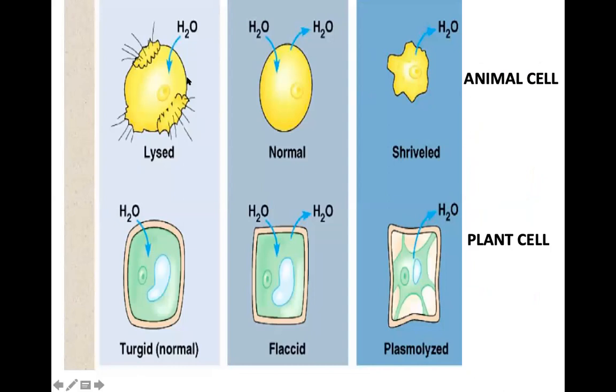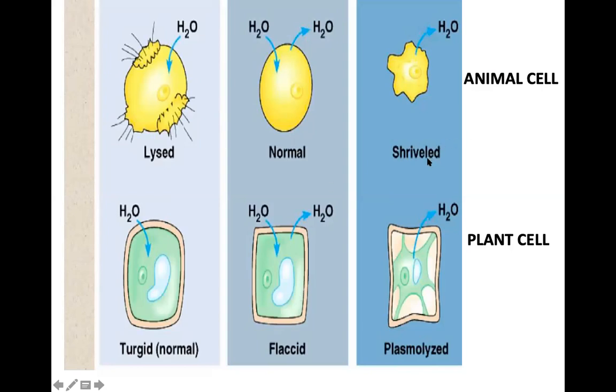When water enters into the animal cell and it starts bulging, it is called lysed in animal cell, and then it is called turgid in plant cell. So you can note the meaning of turgidity. Turgidity means the water is entering inside the cell. When the solution is isotonic, it is called normal in animal cell and flaccid in plant cell.